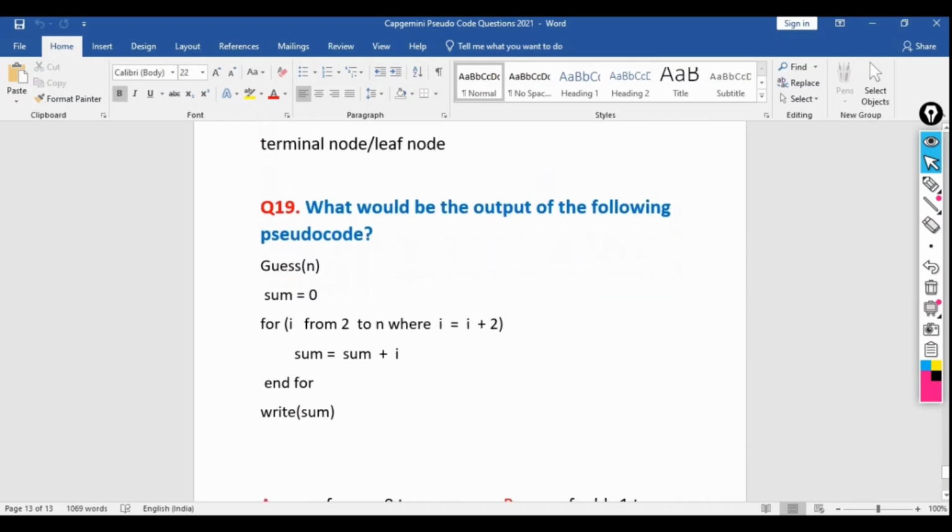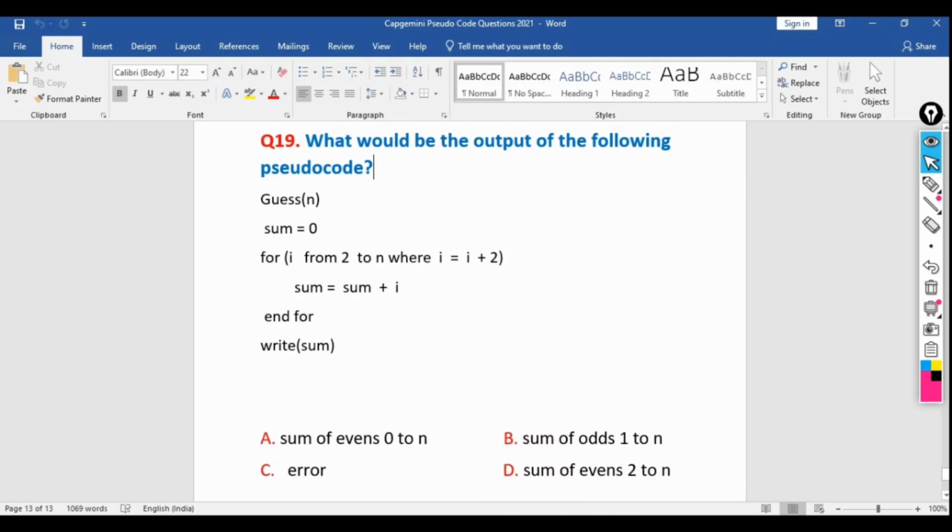So what would be the output of the following pseudocode? Given n, we are guessing n. That means when it is asking for the user input, suppose n equal to 10 we are taking, sum equal to 0 we are initializing, then for I from 2 to n, where I equal to I plus 2, we are simply incrementing I by 2, then sum equal to sum plus I. So we are simply adding I every time, and at the end we are returning or printing sum.